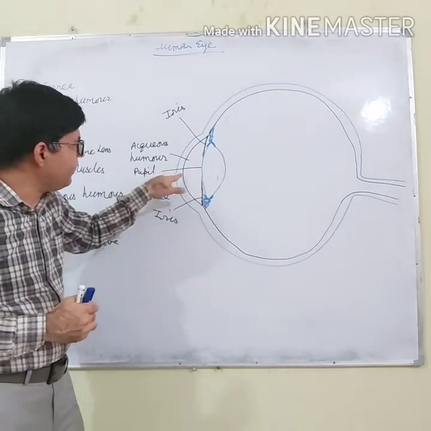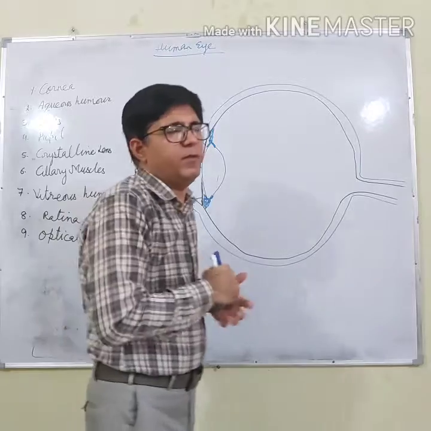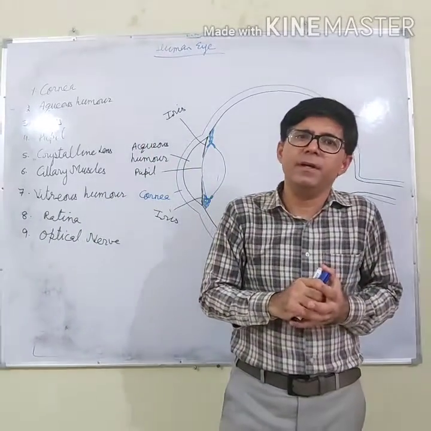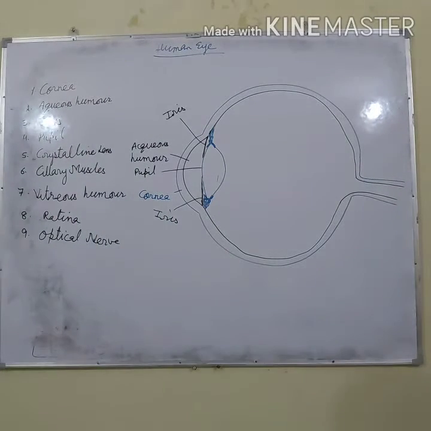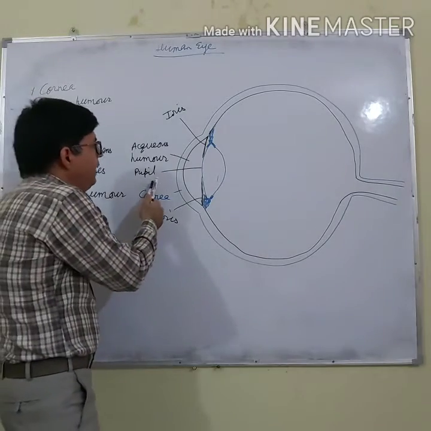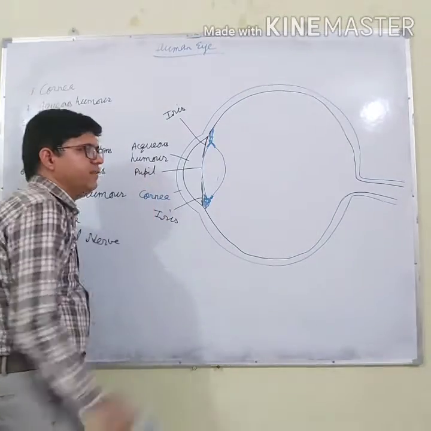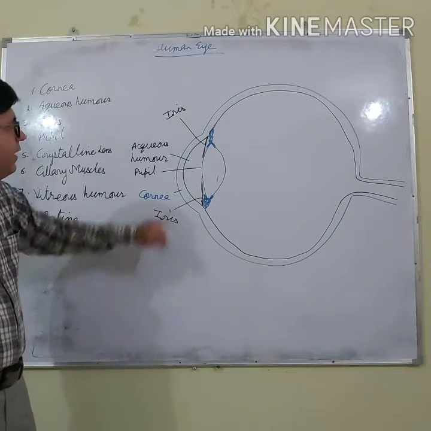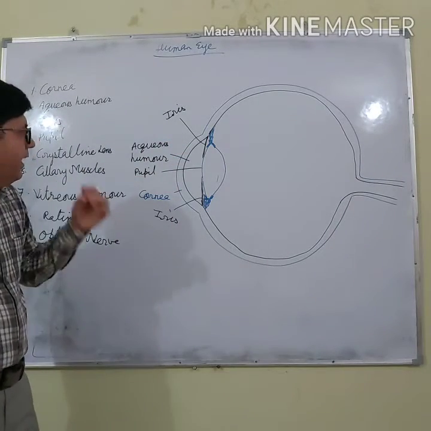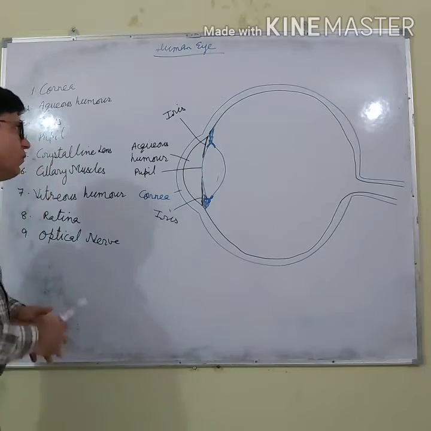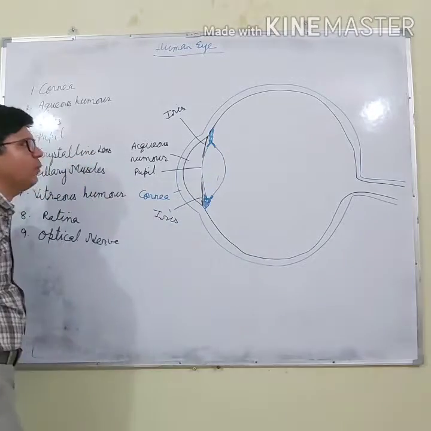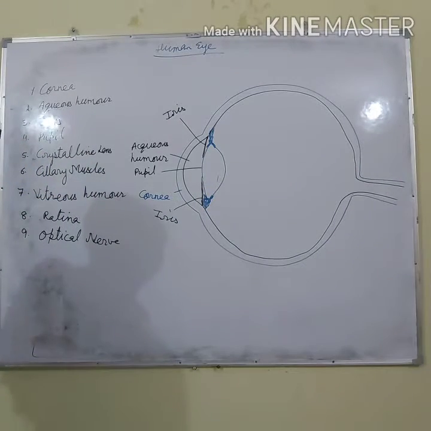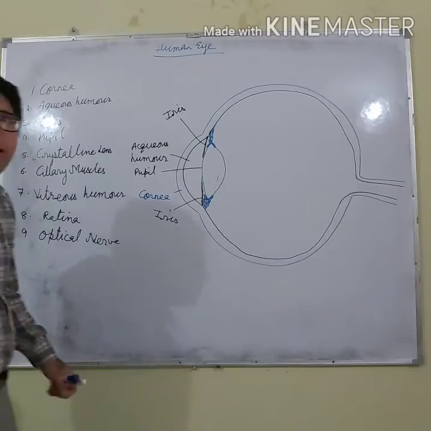Why? Because if excessive light enters the eye, the delicate portions of the eye can be damaged. To do this, the pupil sometimes increases in size and sometimes decreases. It is done by the iris. The iris controls the size of the pupil, and the pupil decides how much light has to enter the eye.